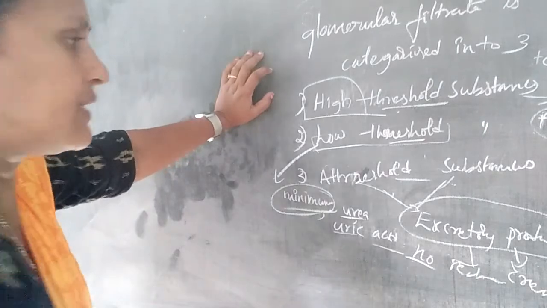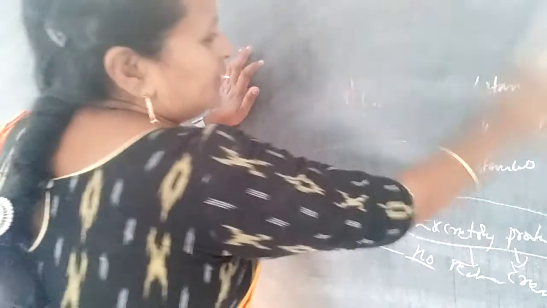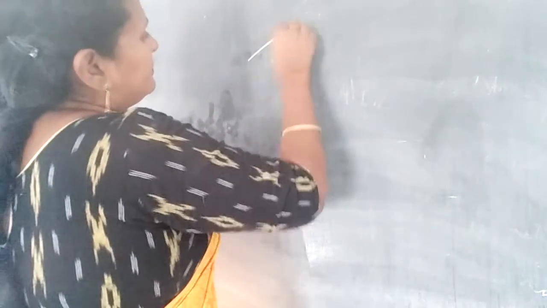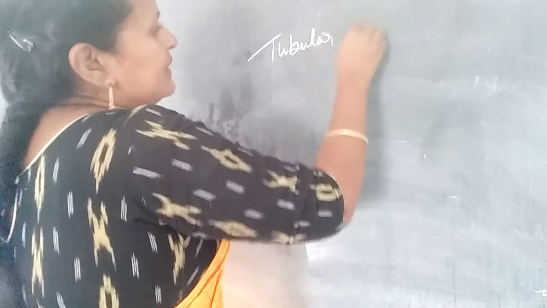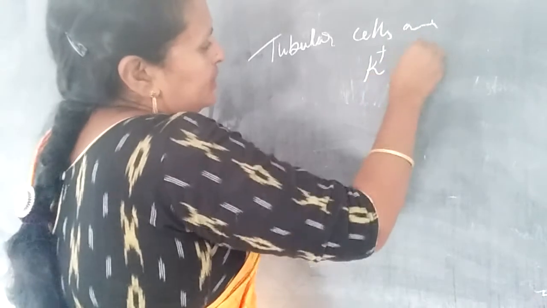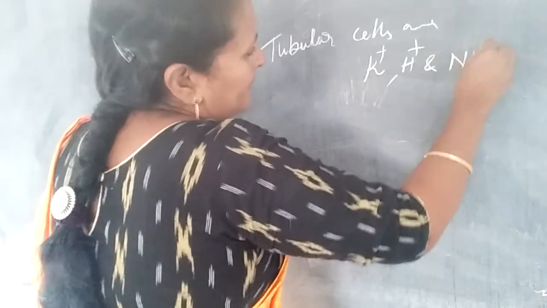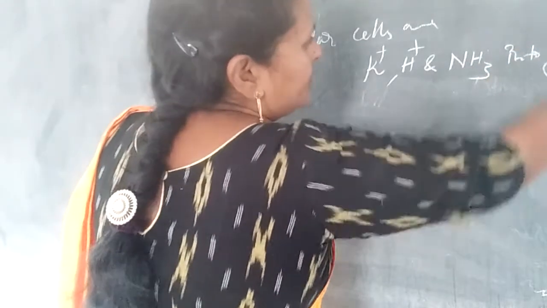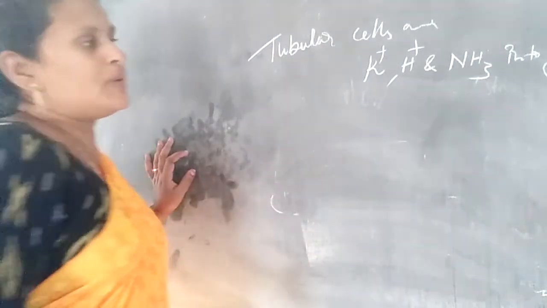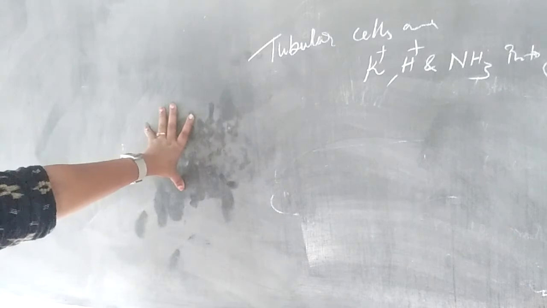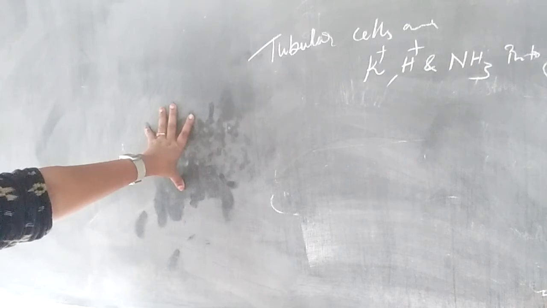The tubular cells secrete potassium, hydrogen and ammonia into the filtrate.